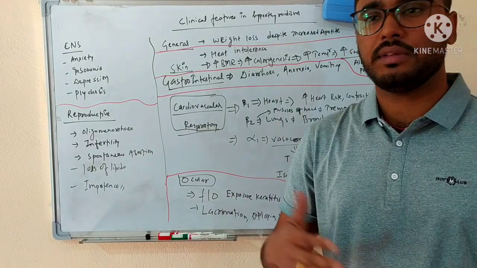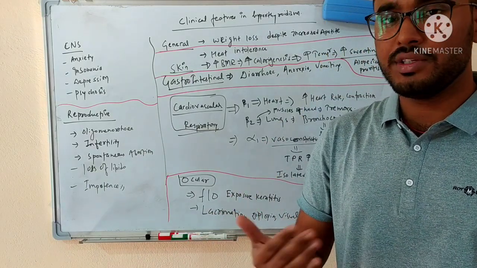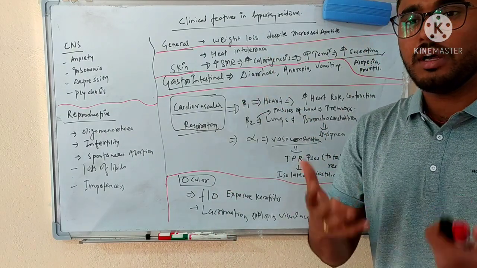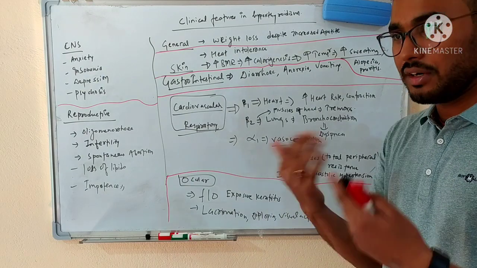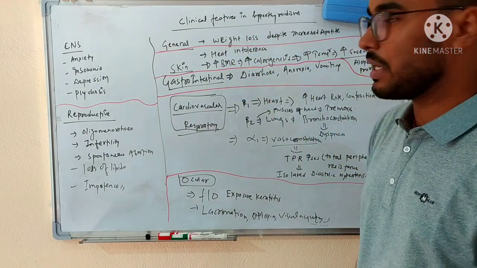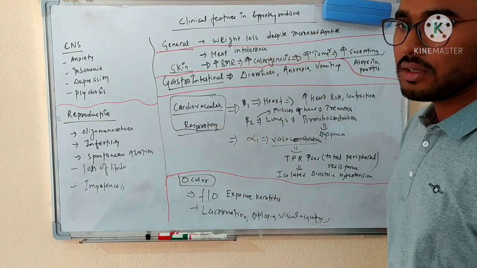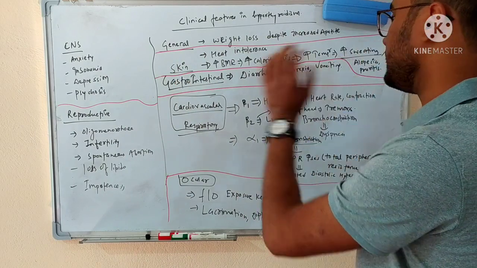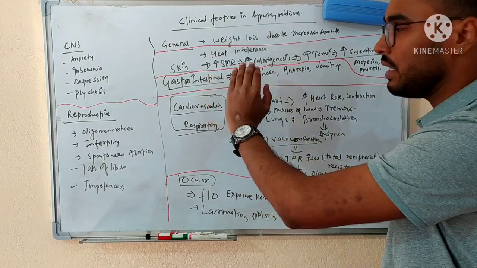weight loss, we will think that there can be malnutrition or a decrease in intake of food. But they will give a typical history that they have very good appetite. They are eating a normal amount of diet, or we can say an increased amount in comparison to normal days. But despite the increased appetite, they will have weight loss. This is a very important thing: they will tell you that I have good appetite, though I am having weight loss.